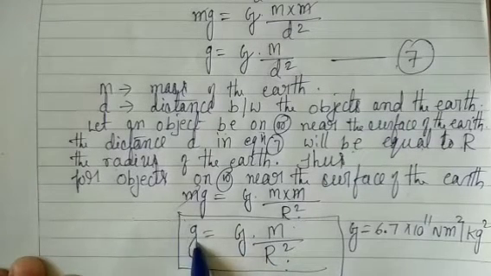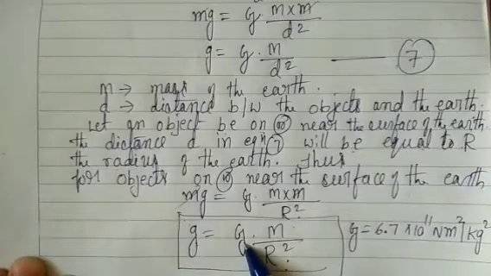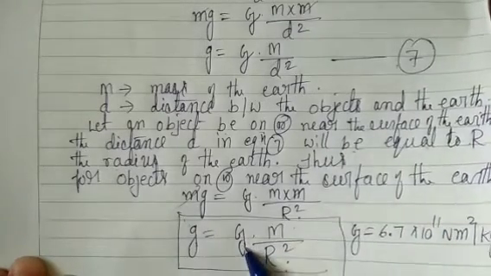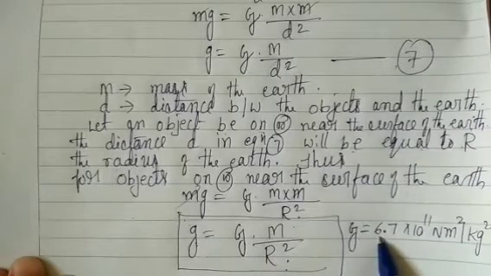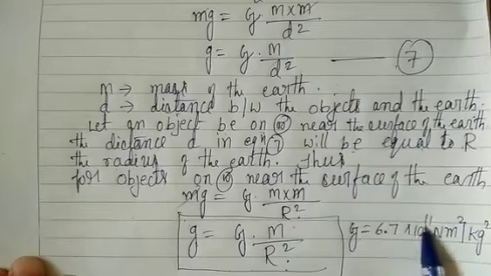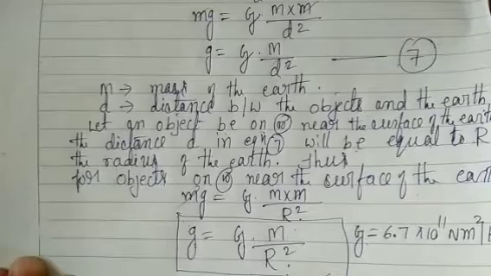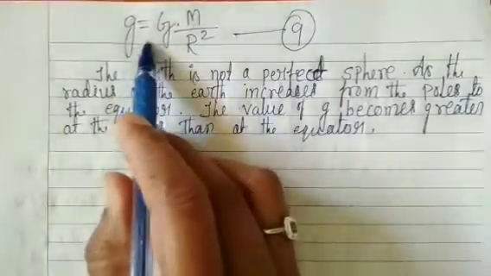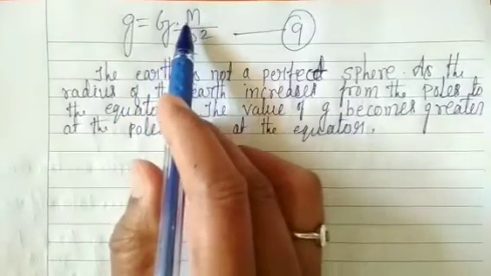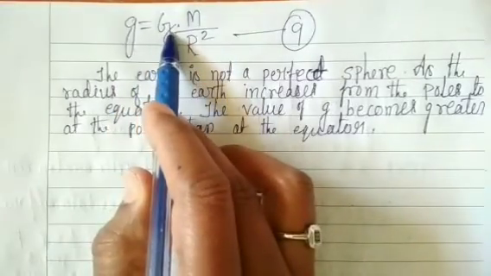Here g is called acceleration due to gravity and capital G is called the gravitational constant, where the gravitational constant G is equal to 6.7 into 10 to the power minus 11 Newton meter square per kg square. Therefore, g is equal to G M by R square.